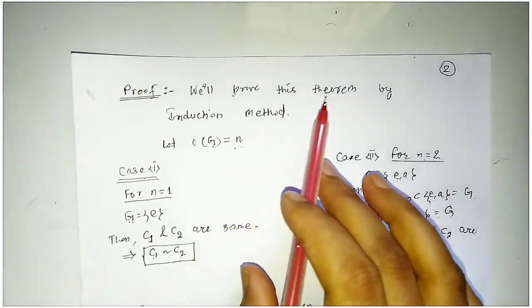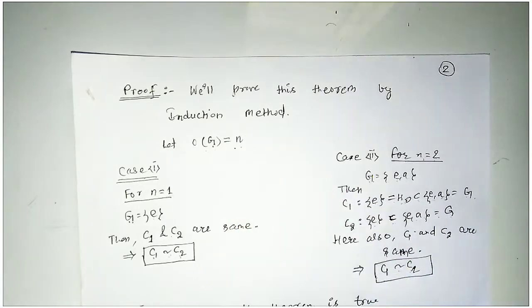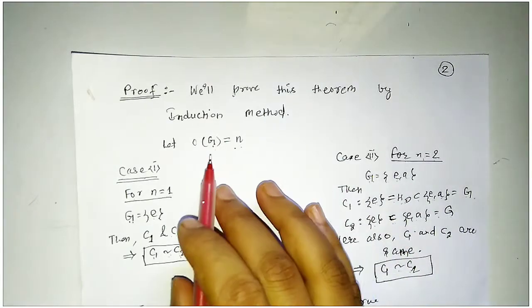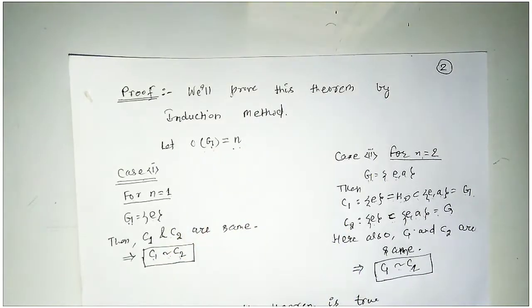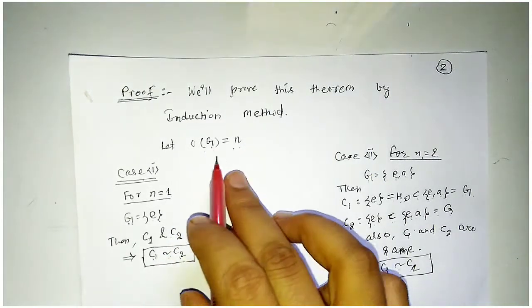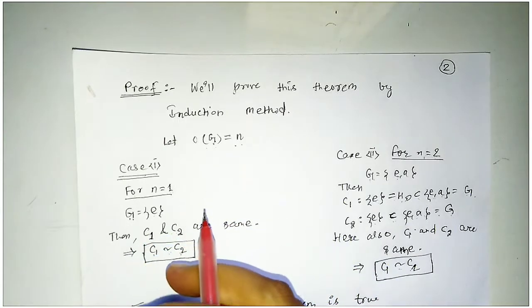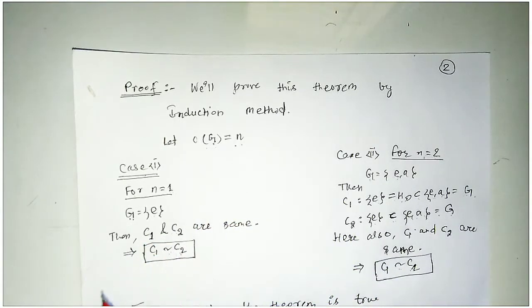We will prove this theorem by the induction method. So for this, let the order of G be equal to n, and we have to prove that for this group G all the composition series will be equivalent.